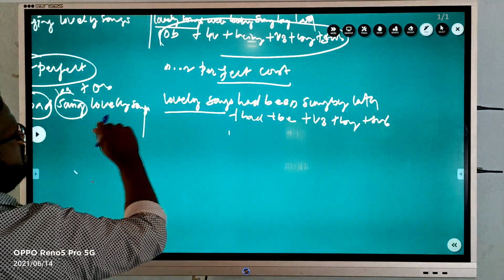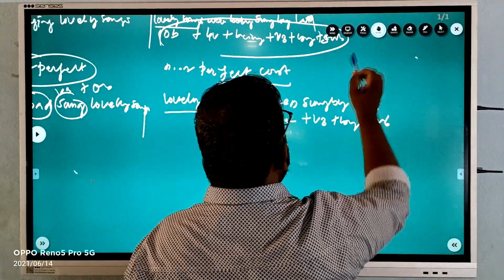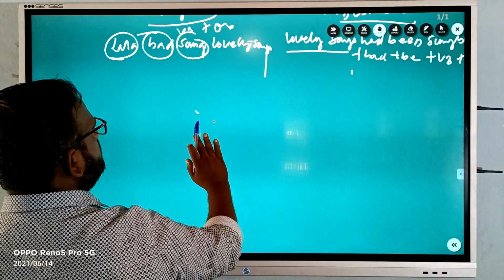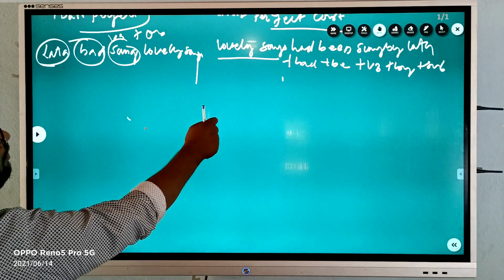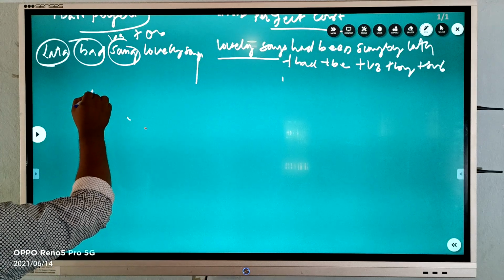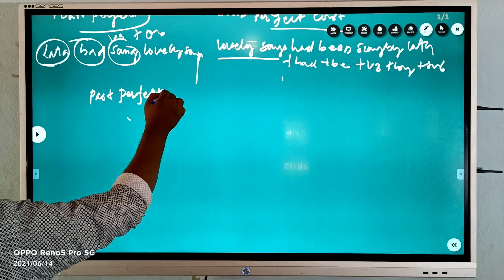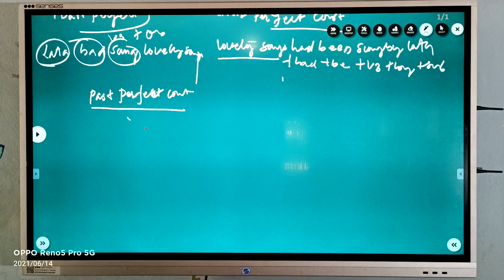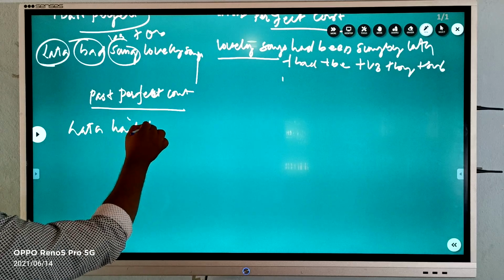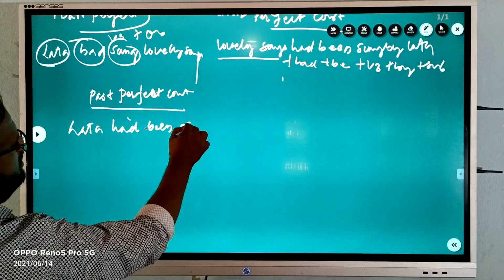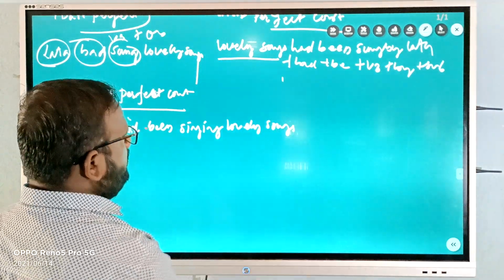Then at last, the last one of the past tense: the past perfect continuous tense. This will not change into passive voice. The sentence will remain as it is: Lata had been singing lovely songs.